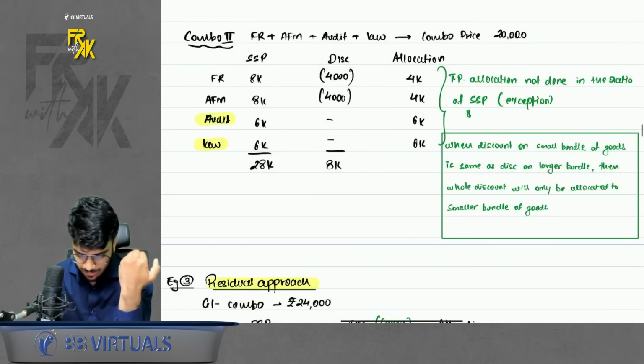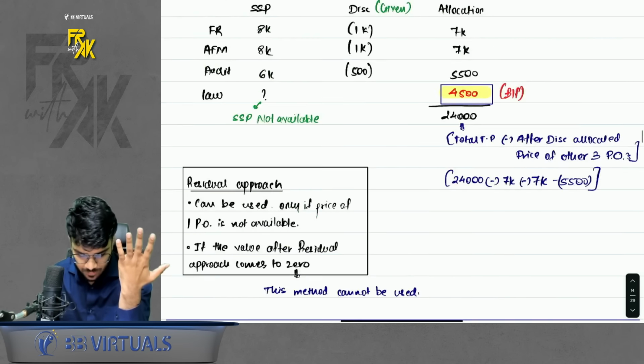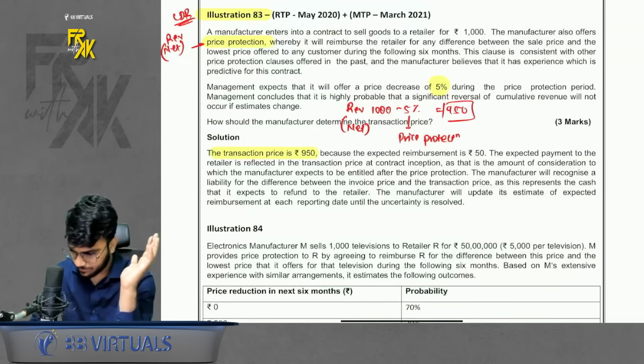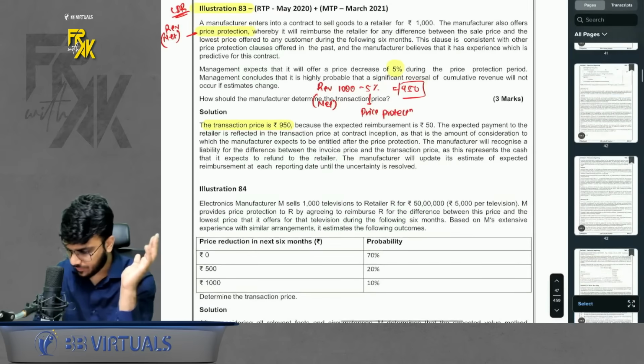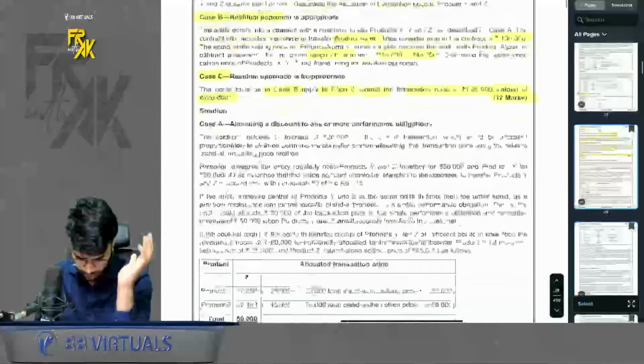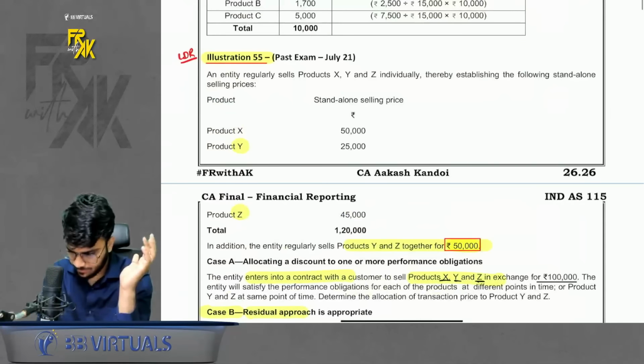Acha. Now to understand step number 4 better, we always have one question, that is illustration number 55. I will revise that question also. Please have a look here. Illustration number 55. Here it is. Please have a look here.